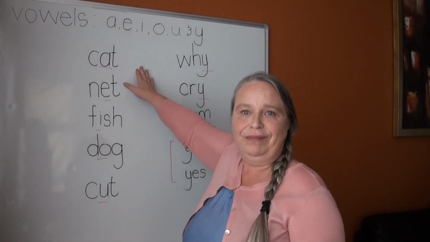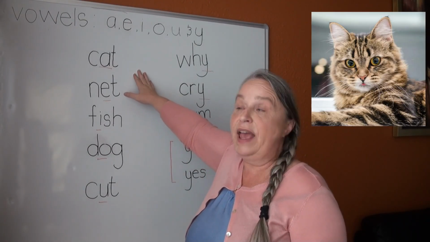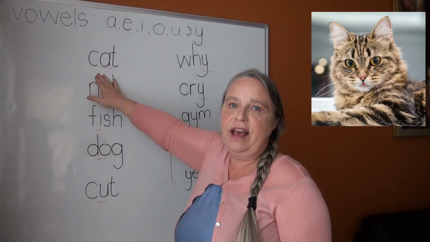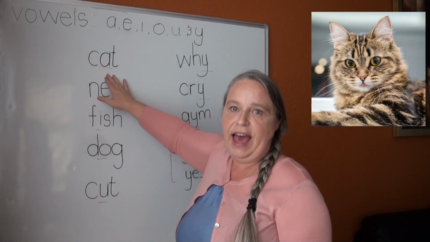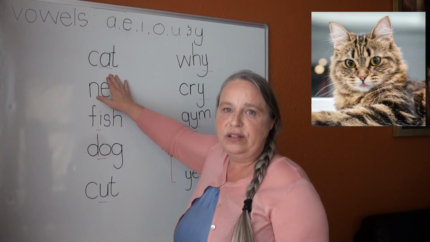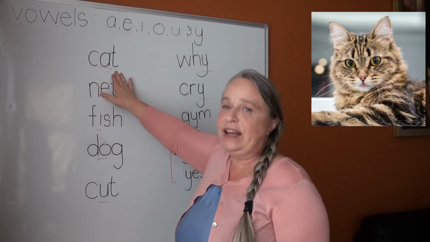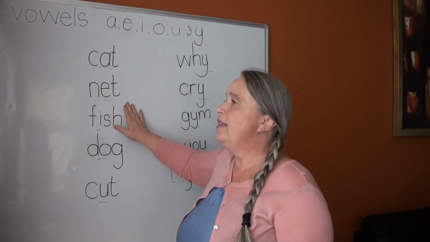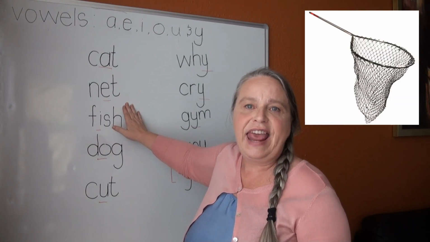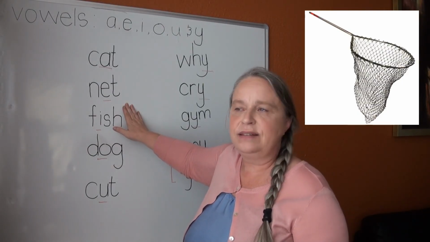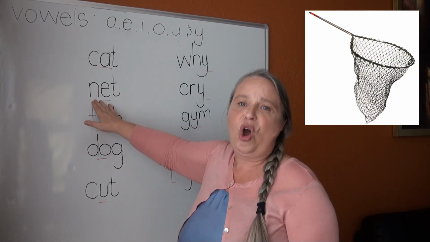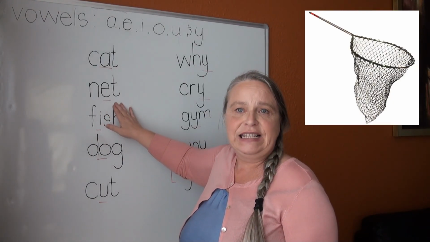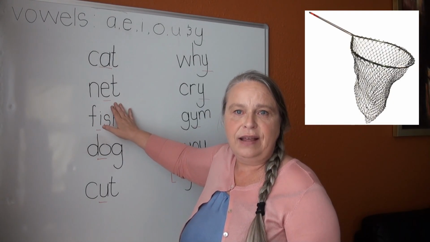Let's look at the first one. Cat. We have consonant C, vowel A, and T, consonant. Here the vowel is A. The next one we have is net. N, consonant, E, vowel, and T, consonant.